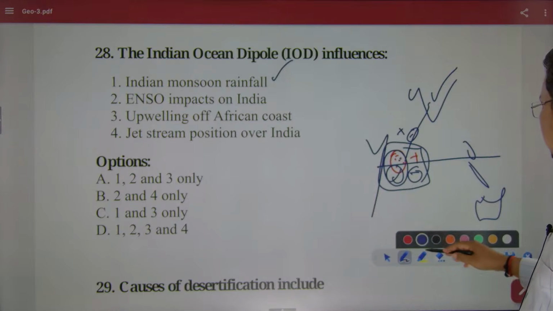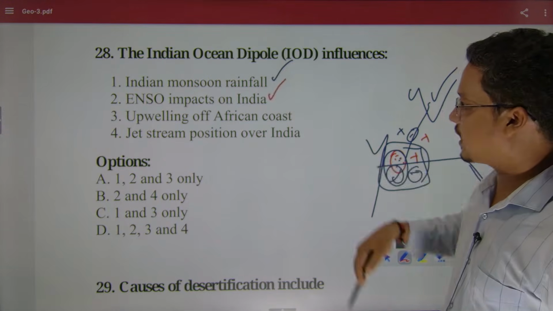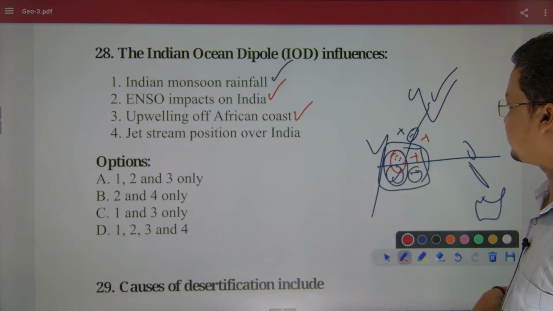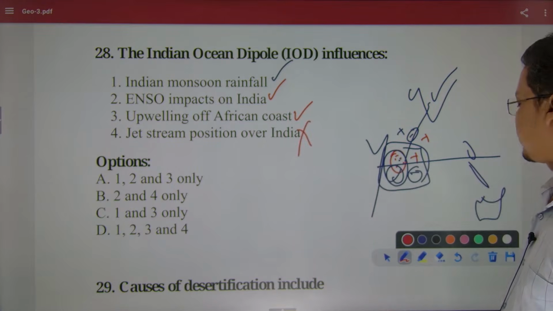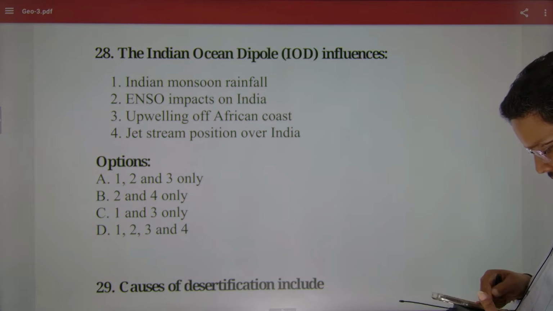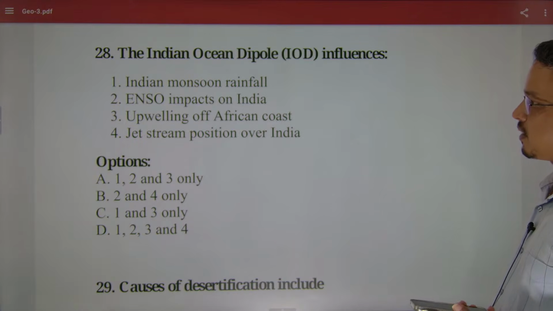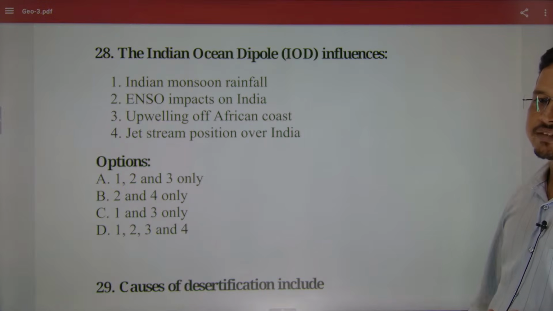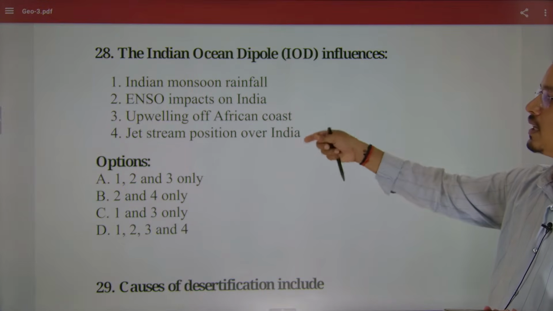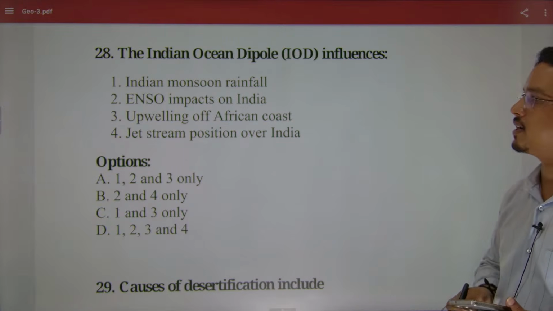If El Nino is going on and the Indian Ocean dipole is in its positive phase, that is also correct. The jet stream, how will the jet stream positions over India be influenced? It will not be able to influence the jet stream. The rest is correct.